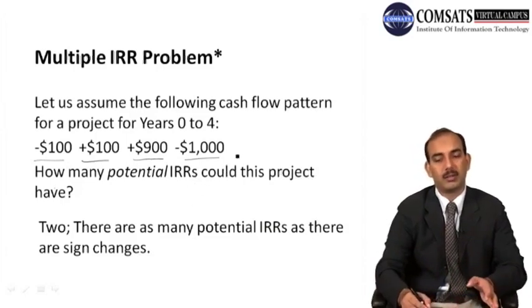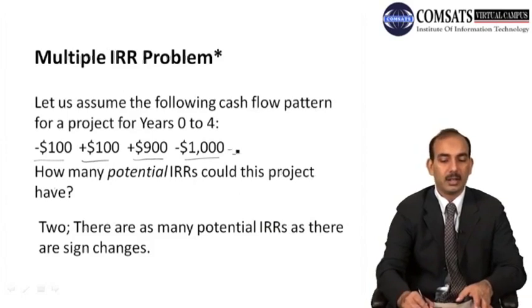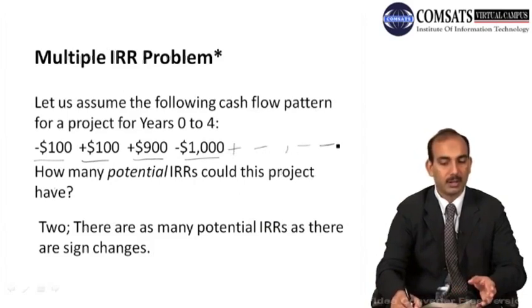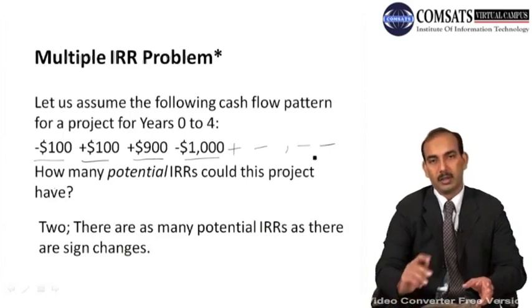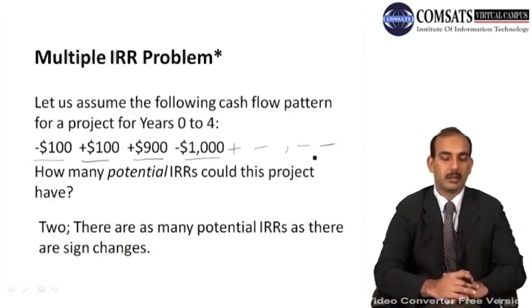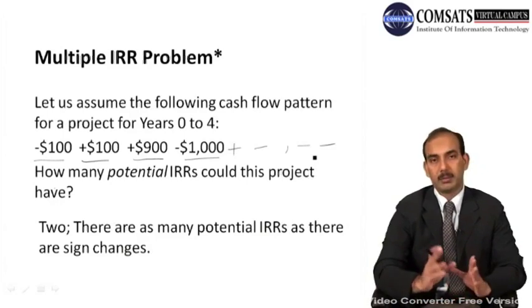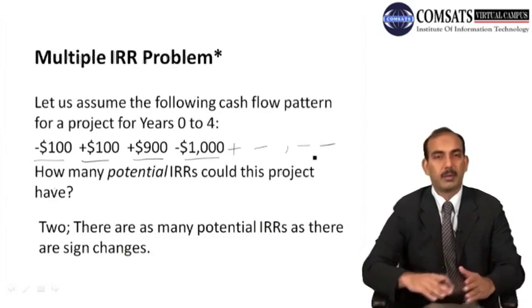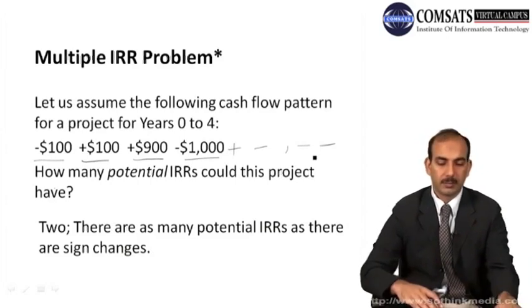If we want to have more internal rates of return, then again there should be some alternation of positive and negative signs. If it is continuously negative or continuously positive, then there will be no addition to the internal rates of return, and this is only a possibility. It may not be possible. So this is the concept of multiple internal rates of return.